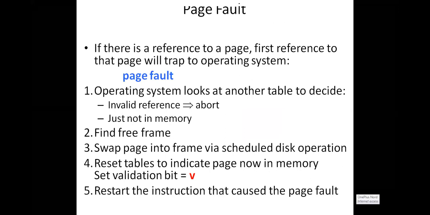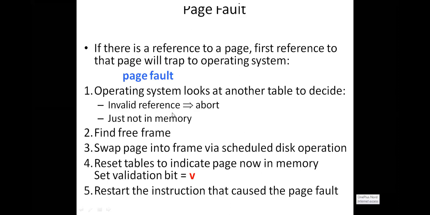If there is a reference to a page, that means if you want to execute a page, you need to verify whether that page is available in the main memory or not. If the required page is available in the main memory, you can execute the page. If the page you want to execute right now is not available in the main memory frame, then it is called a page fault. Page fault means invalid reference, just not in the main memory.